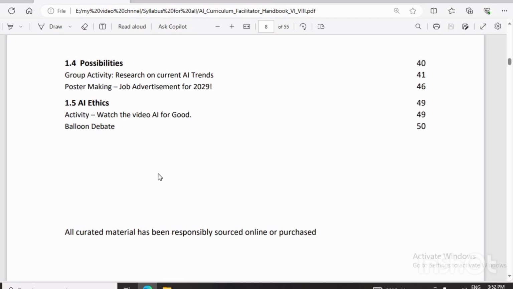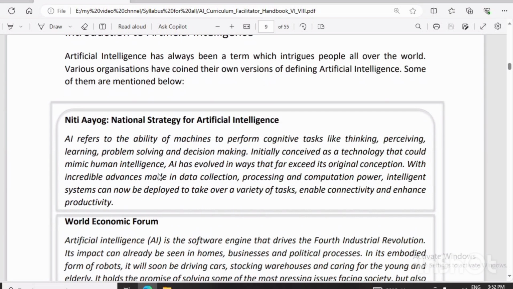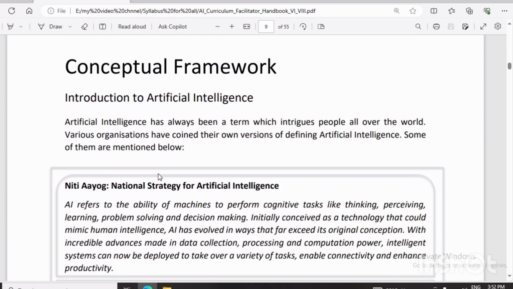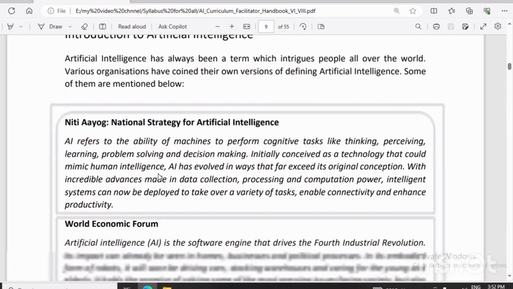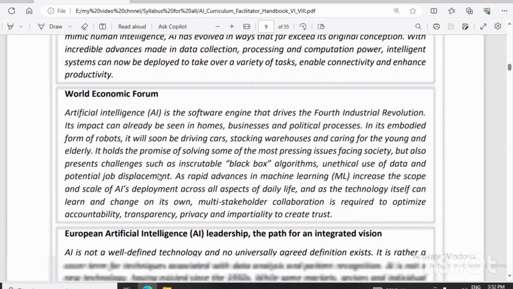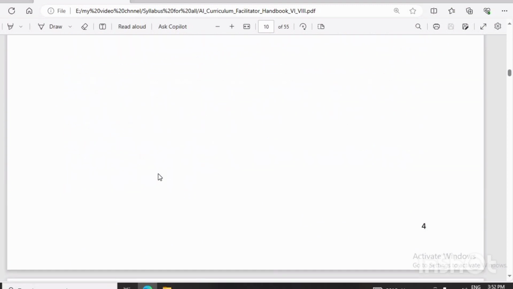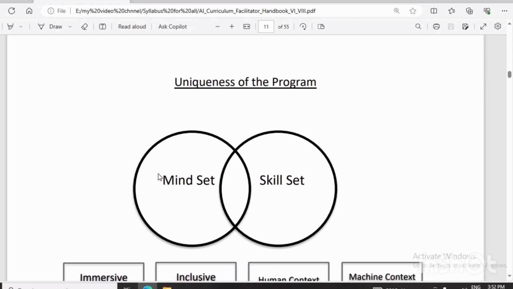This whole syllabus is based only on activity, different activities conducted by using this book, or you can perform different physical activities, some AI activities by using computers and other devices and apps. So here is some introduction of the conceptual framework of artificial intelligence. You can read the book by downloading it from the CBSE academic website. It is mandatory for teachers to read it and explain to the students how important it is to learn AI.